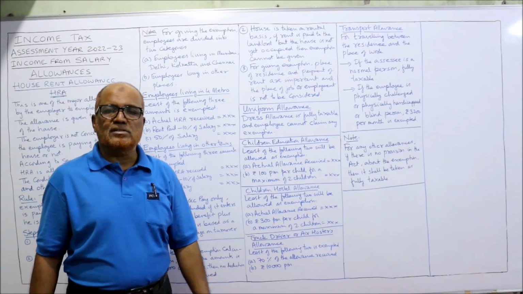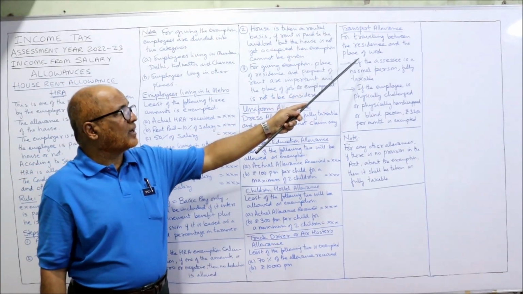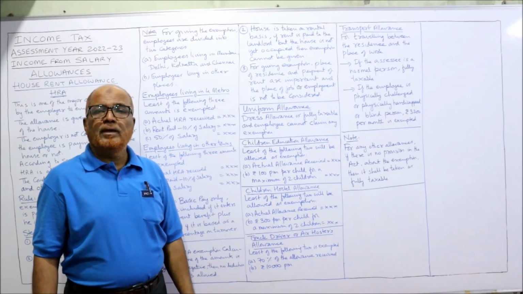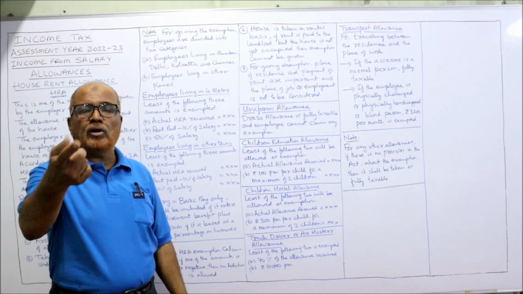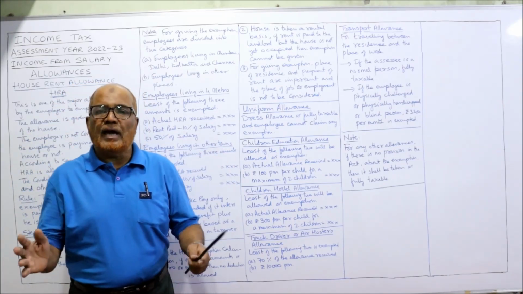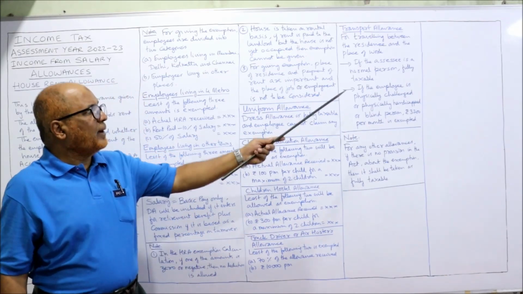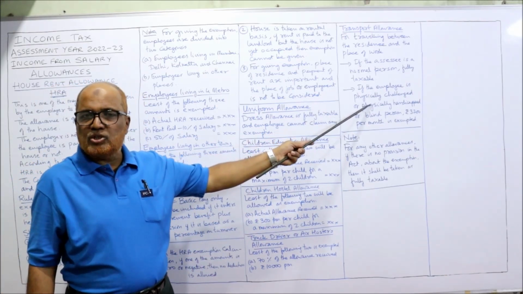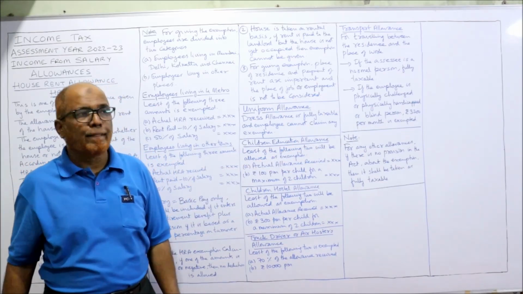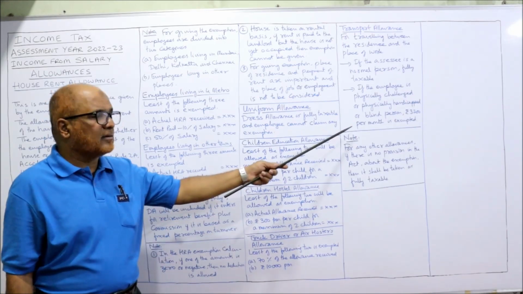Then transport allowance. For traveling between the residence and the place of work, if the assessee is a normal person, it is fully taxable. If the employee is a physically handicapped person or a blind person, then up to 3,200 per month is exempted.